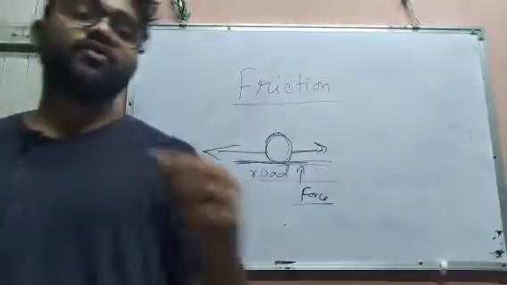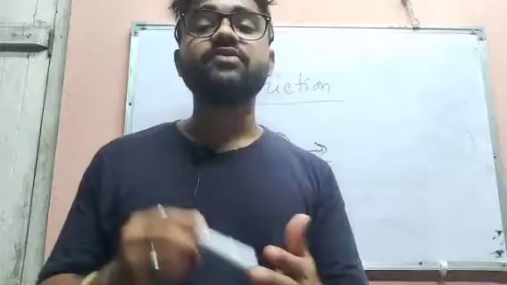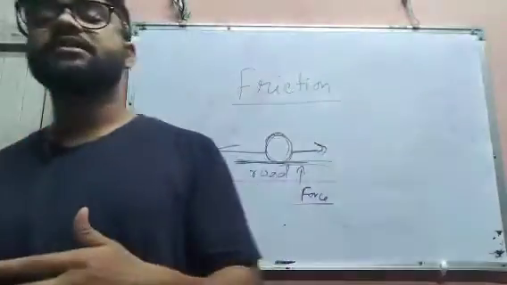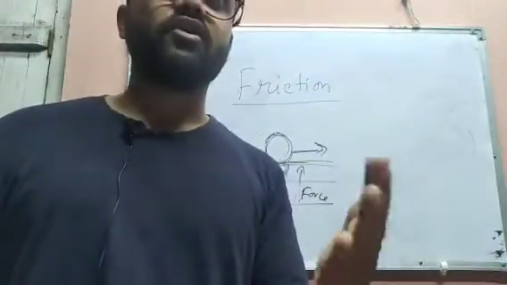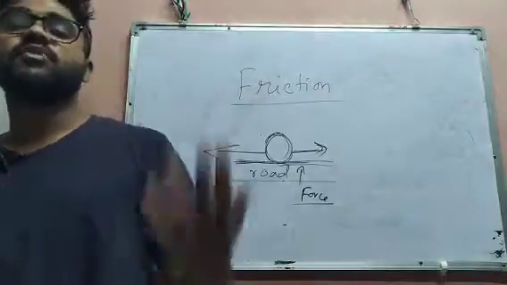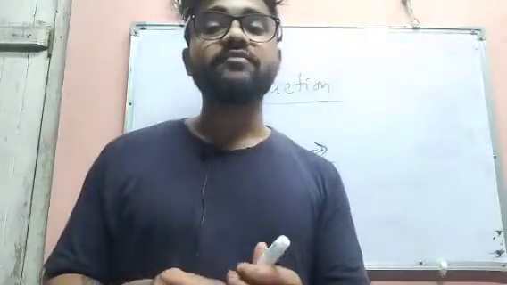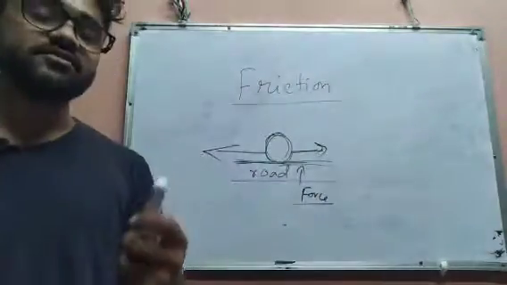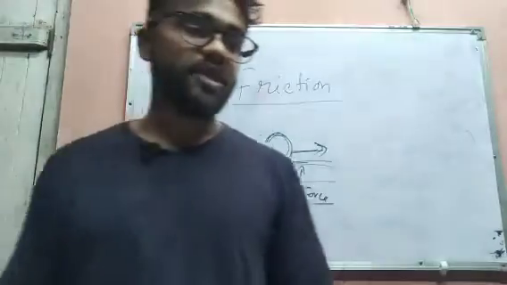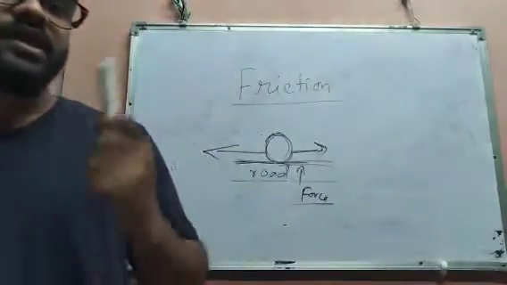So today we have come to know that friction is one kind of force which is applied by the surface where an object is moving, and the direction of that force is opposite to the direction of the moving object, okay? So one thing we get, that the force of friction always opposes the motion of an object.